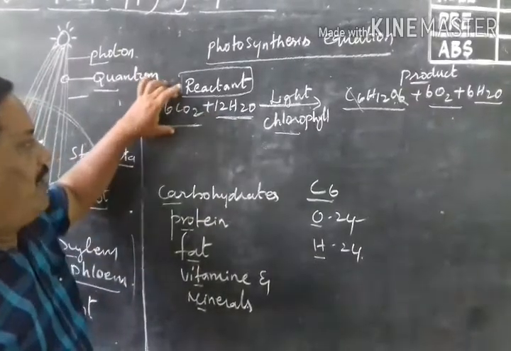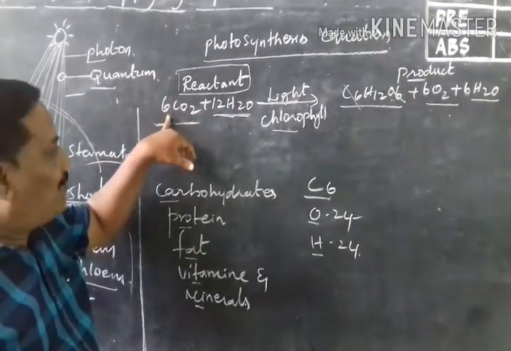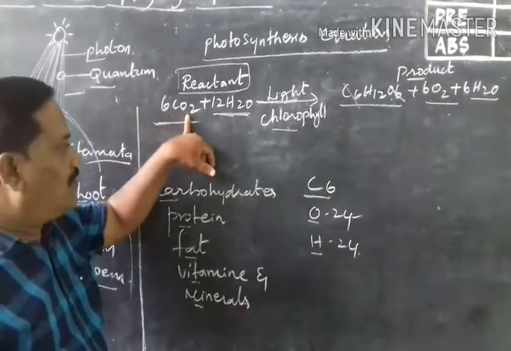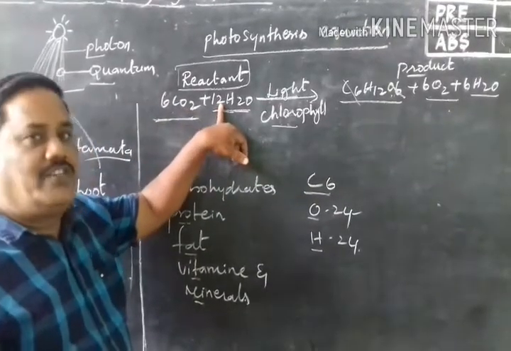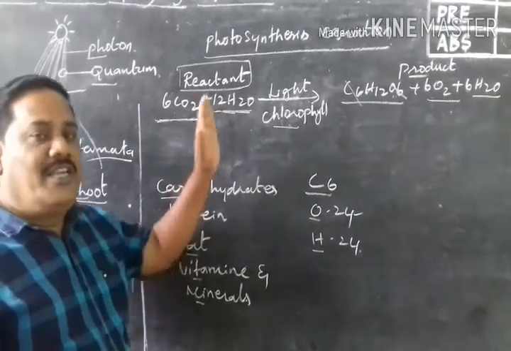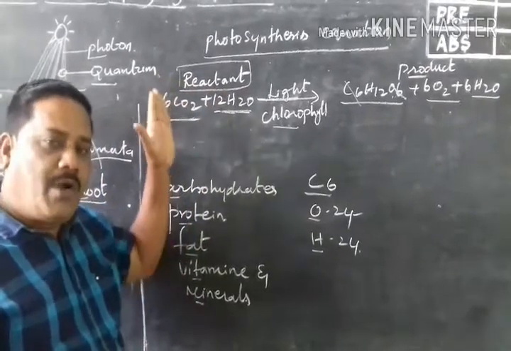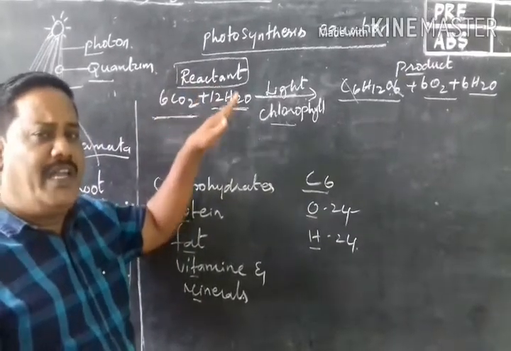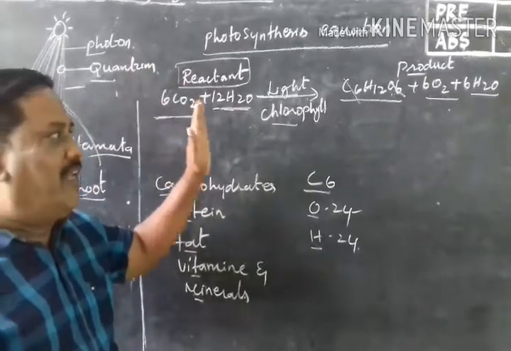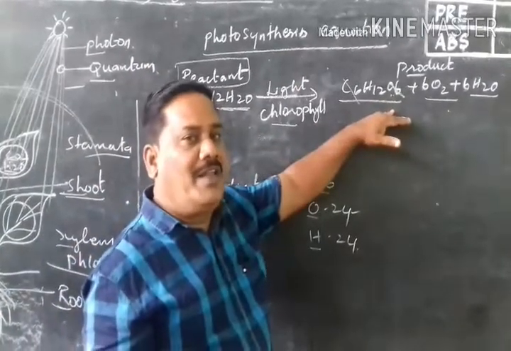Okay, carbon dioxide, water. How many atoms of carbon, oxygen and hydrogen are there? Now calculate. In the reactants, count the atoms of carbon, oxygen and hydrogen. In the same manner, the products are also equal. See, now check.